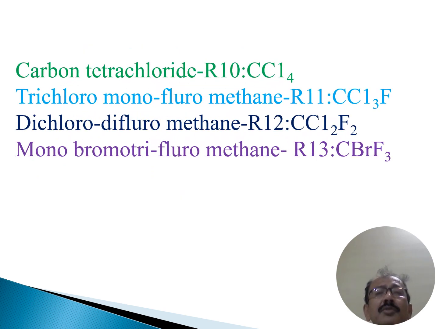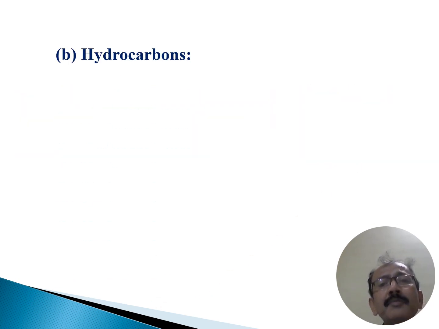These are carbon tetrachloride, symbol R10, that is CCl4; trichloromonofluoromethane, R11, CCl3F; dichlorodifluoromethane, R12, CCl2F2; and monobromotrifluoromethane, R13, CBrF3. So these are the refrigerants.